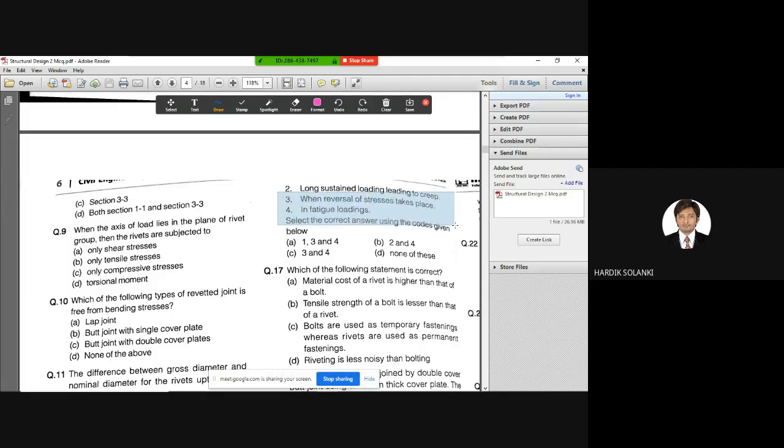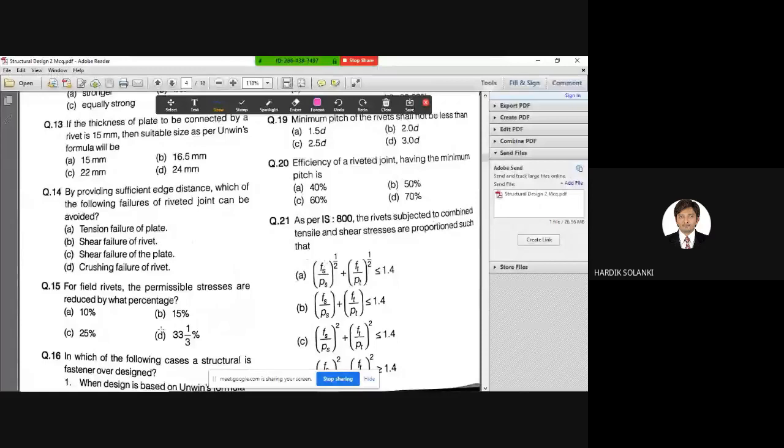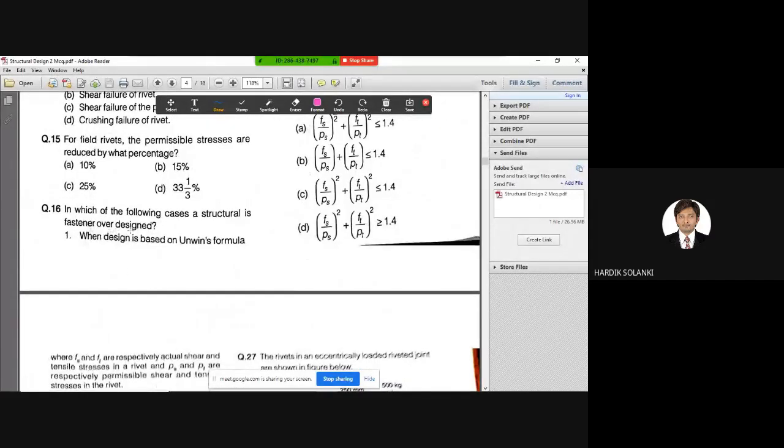When the reversal of stress takes place, in that case we need to provide extra number of rivets or extra number of bolts to take care of those reversal of stresses and to take care of the fatigue loading, because steel is not good under the fatigue loading criteria. So to accommodate those effects, we need to provide extra fasteners. This type of structure is called fastener over design.